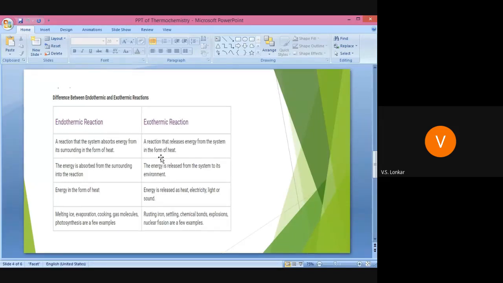Then exothermic reaction, a reaction that releases energy from the system in the form of heat. It means the reaction which liberates energy from the system is known as exothermic reaction.